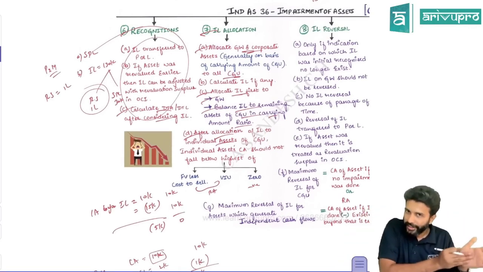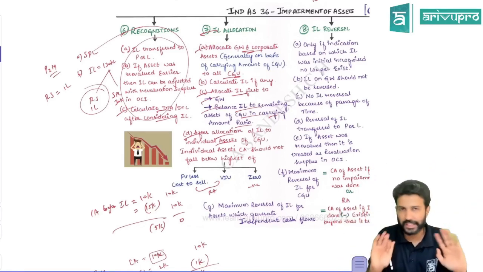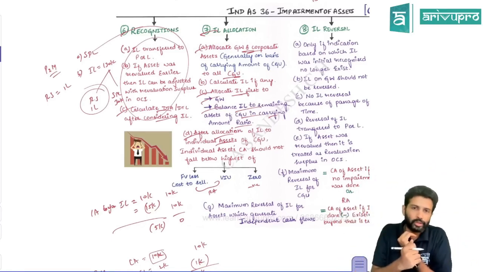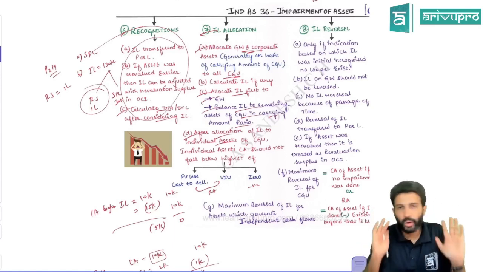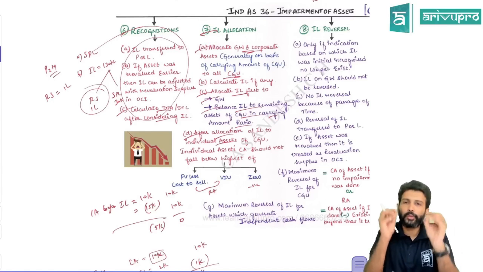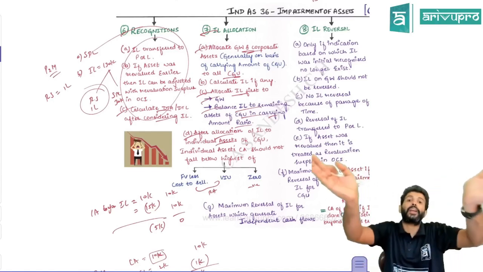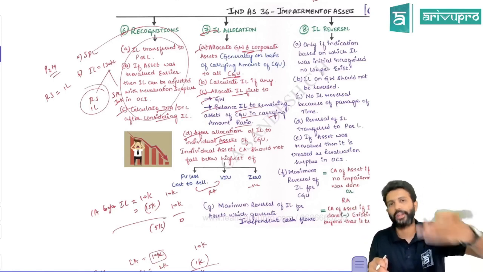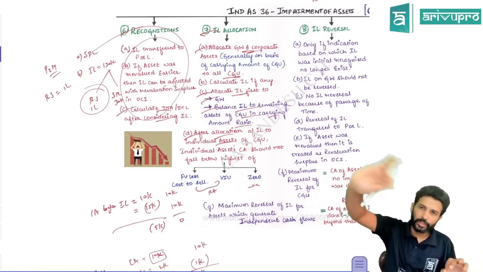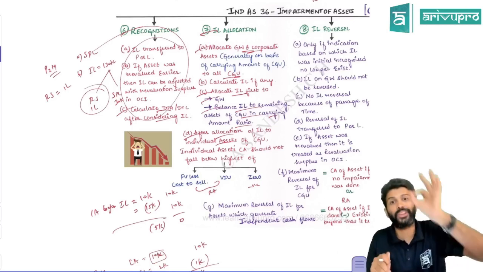Many assets don't generate independent cash flows, so we do the impairment check on a CGU basis. CGU is nothing but a group of assets. Goodwill also doesn't generate independent benefits, and corporate assets, like a head office building, also don't generate independent benefits. So you have to do the impairment check only at CGU level. First, goodwill and corporate assets you have to allocate to CGUs. How many CGUs, in what ratio? The problem will specify. Do that allocation. Next, find out the carrying amount of the CGU, find out the recoverable amount of the CGU, and see if any impairment loss relating to the CGU is there.